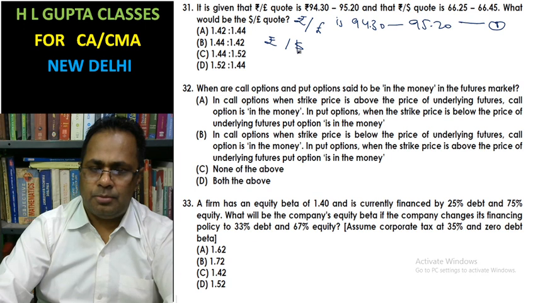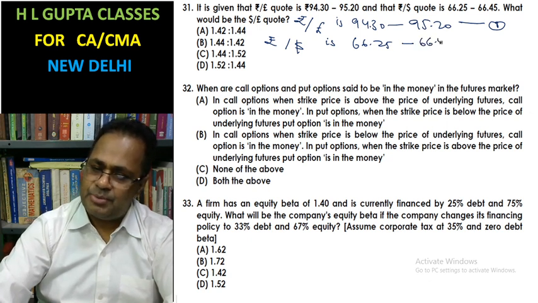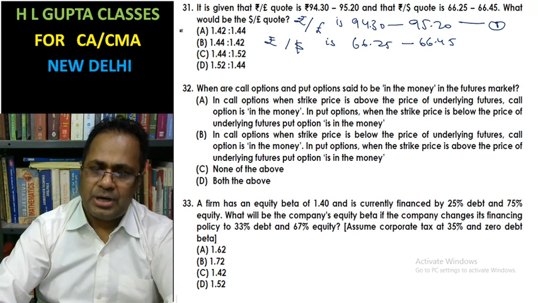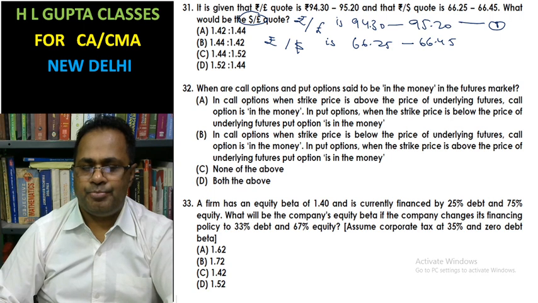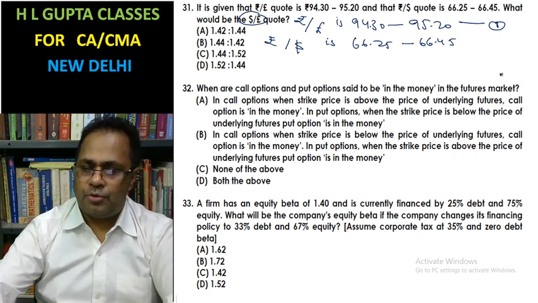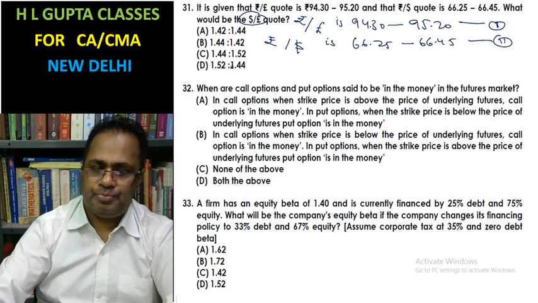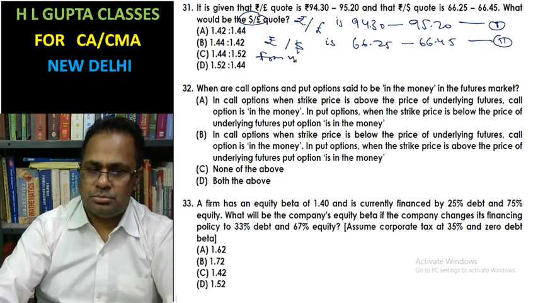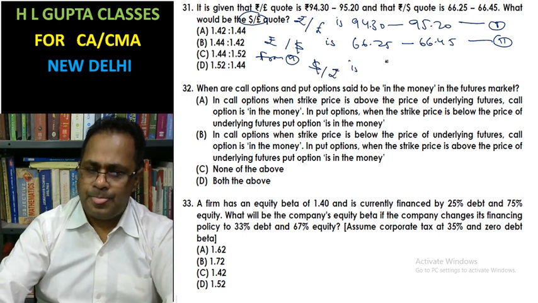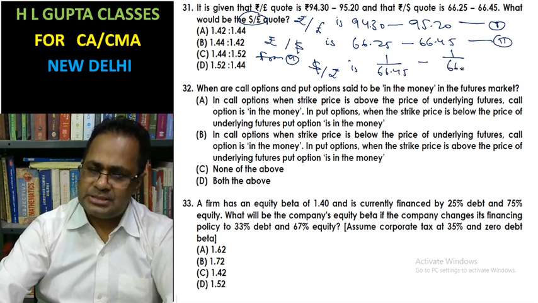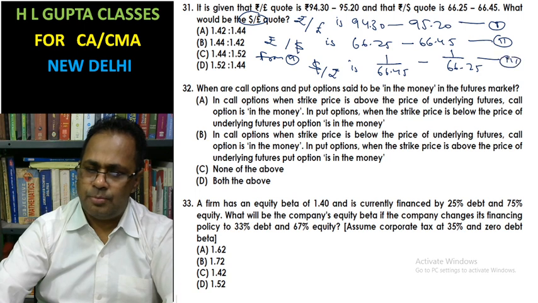Rupees per dollar is 66.25, 66.45. You have to calculate dollar per pound, so you have to eliminate rupees. From the second you can write dollar per rupee is 1 upon 66.45, 1 upon 66.25.